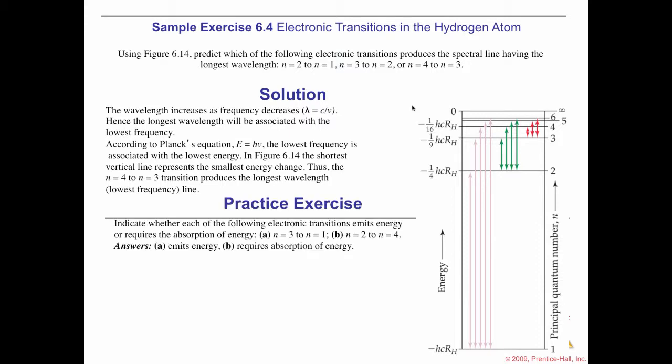Practice exercise. Indicate whether each of the following electronic transitions emits energy or requires the absorption of energy. The transition from n=3 to n=1, n=2 to n=4.